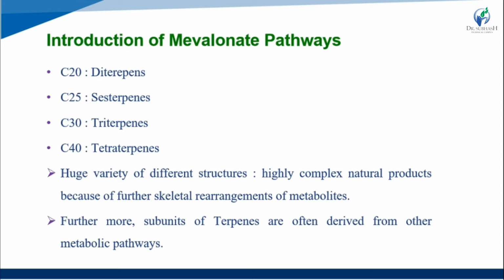Furthermore, subunits of terpenes are often derived from other metabolic pathways also.